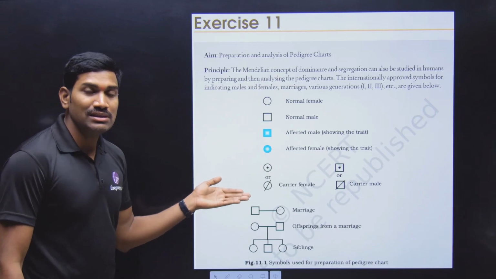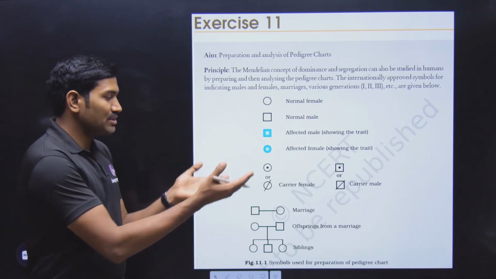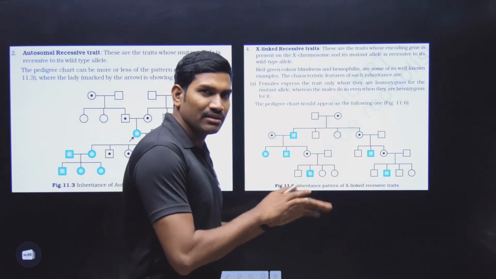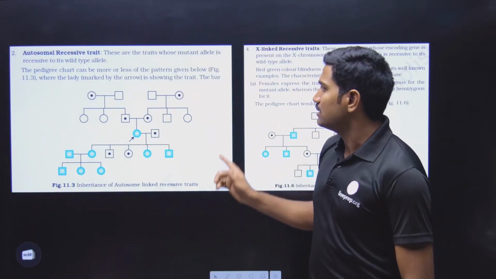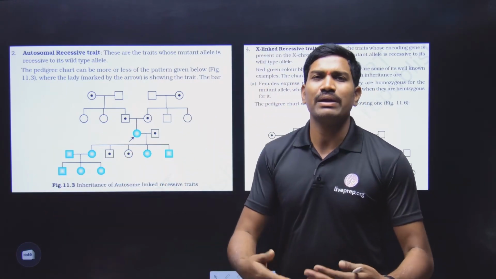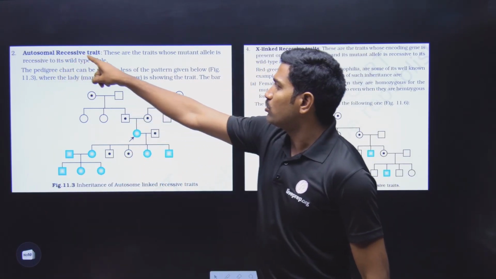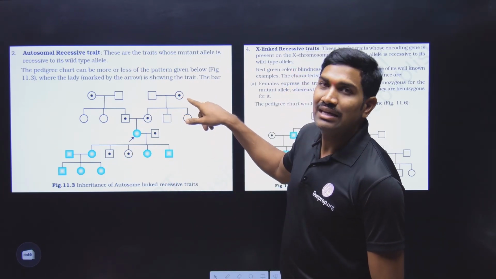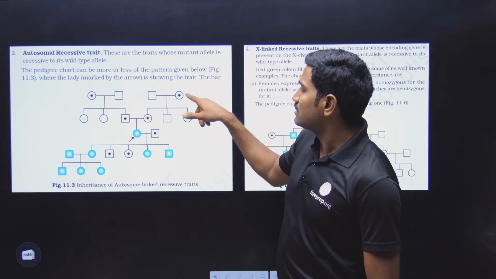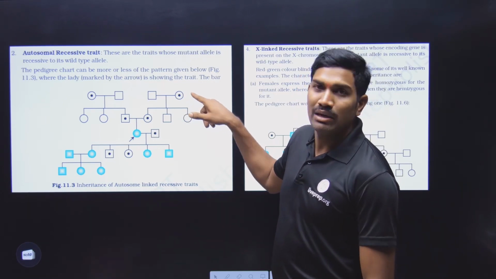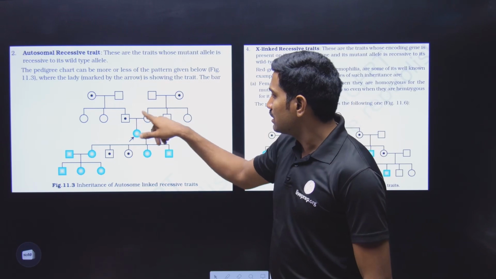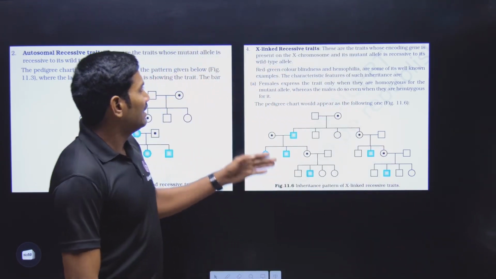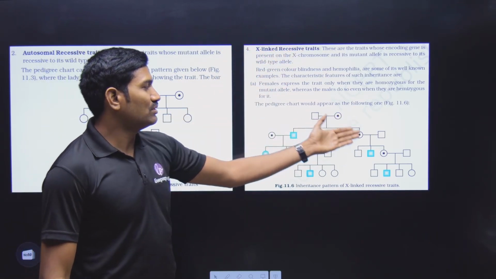And where have they used these symbols? In the NCERT itself. These are some normal things. Now in the same NCERT QR code content PDF, they have given a practice example. What is the heading? Autosomal recessive trait. In the autosomal recessive trait, to say that it is a carrier, so this is an autosomal recessive disease or trait, carrier female. Understood or not? They have used carrier female and carrier male with respect to autosomal recessive, and even with respect to X-linked recessive they have used these symbols.